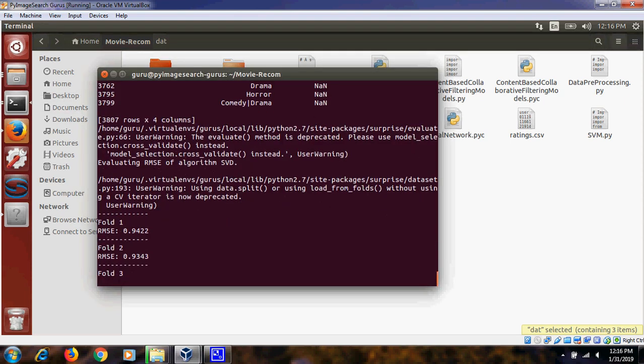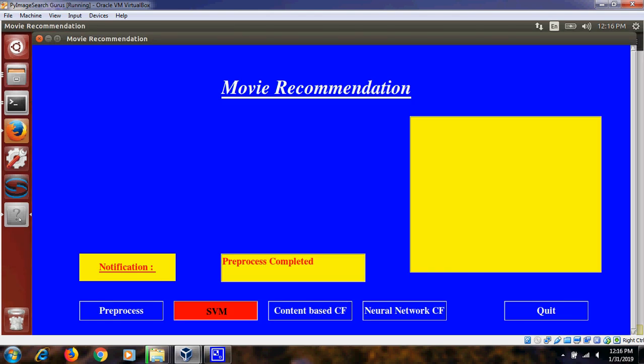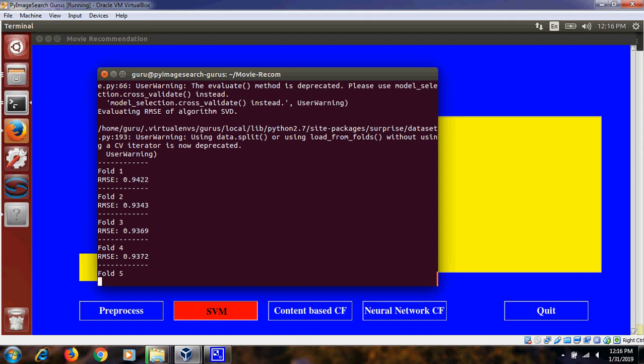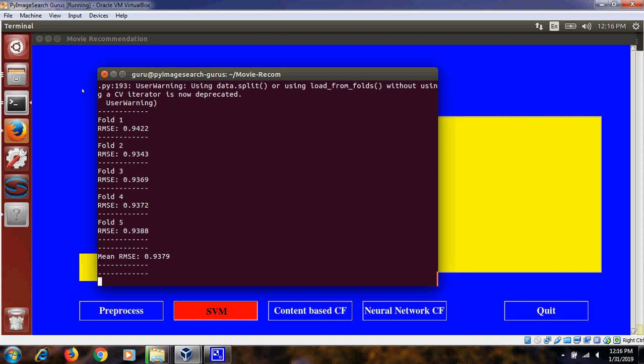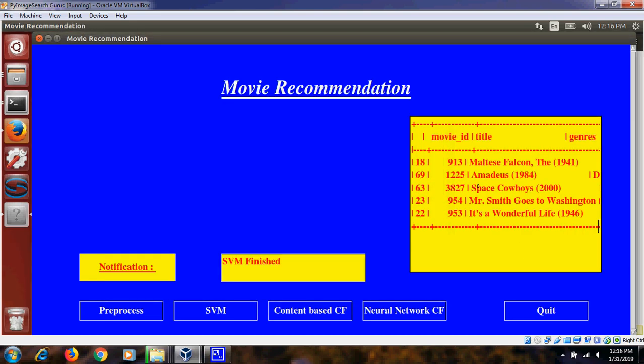These are all the RMSE error values indicated by the SVM algorithm. So mean RMSE value is 0.937. Here we get the recommended movies. That is, we have given 5 results for every algorithm. We are getting the top 5 recommendations from the SVM algorithm.